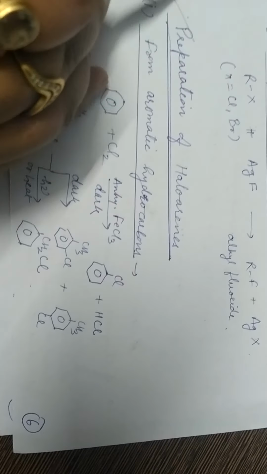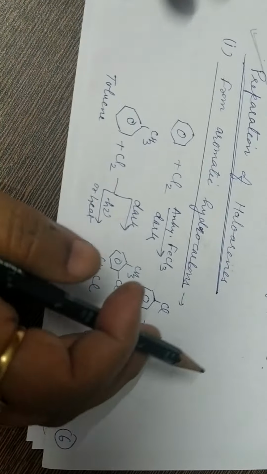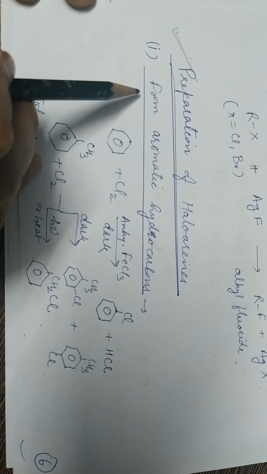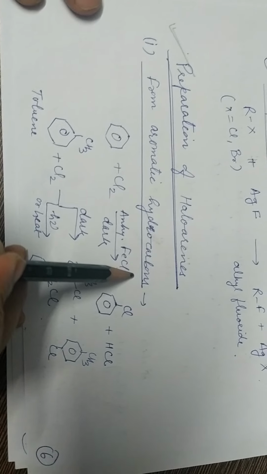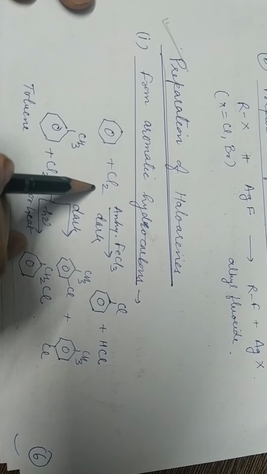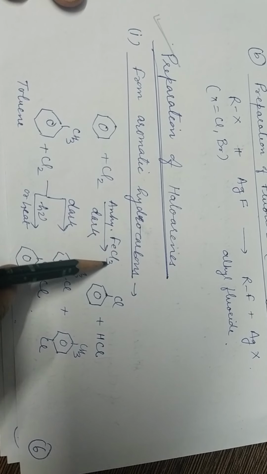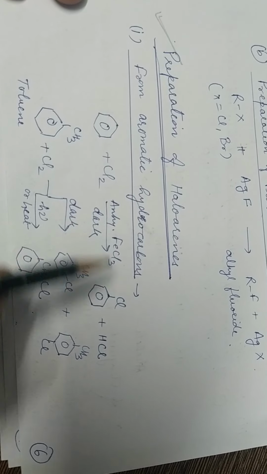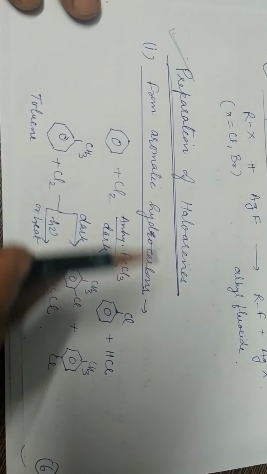Now we discuss preparation of haloarenes. Haloarenes can be prepared from aromatic hydrocarbon. When benzene reacts with chlorine in presence of anhydrous FeCl3 in dark, then chlorobenzene is formed.